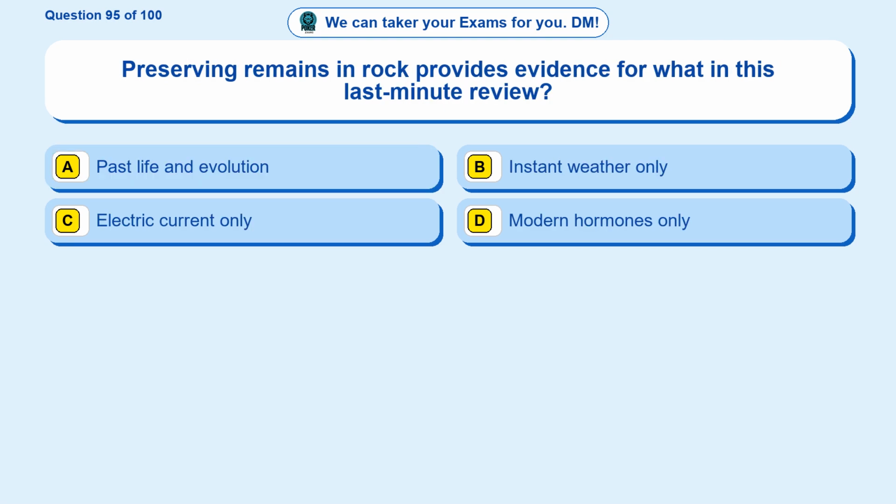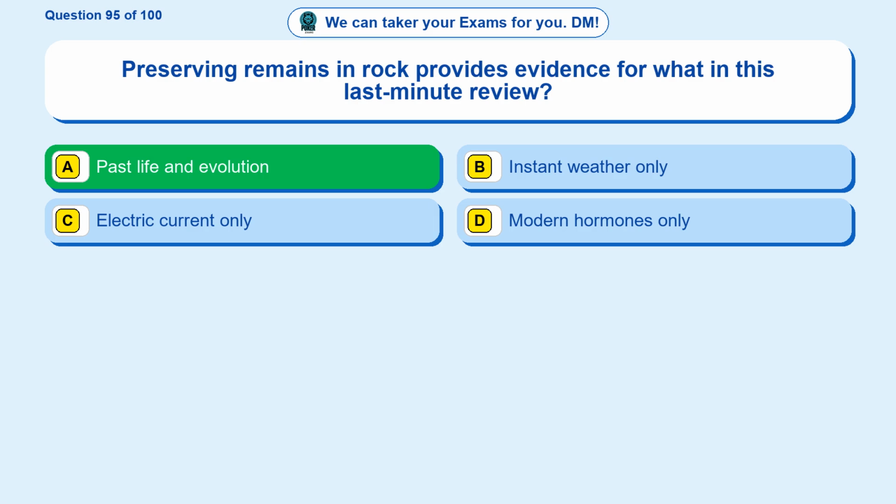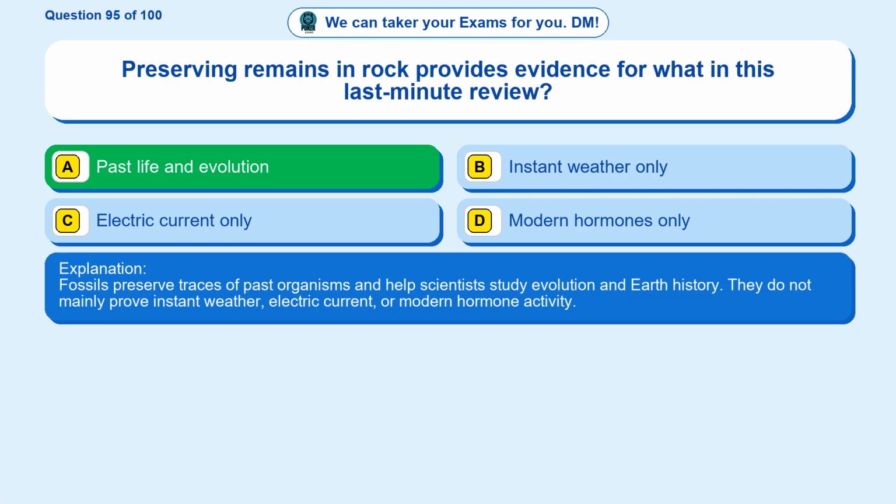Question 95. Preserving remains in rock provides evidence for what in this last-minute review? Option A, past life and evolution. Option B, instant weather only. Option C, electric current only. Option D, modern hormones only. The correct answer is option A. Past life and evolution. Fossils preserve traces of past organisms and help scientists study evolution and Earth history. They do not mainly prove instant weather, electric current, or modern hormone activity.